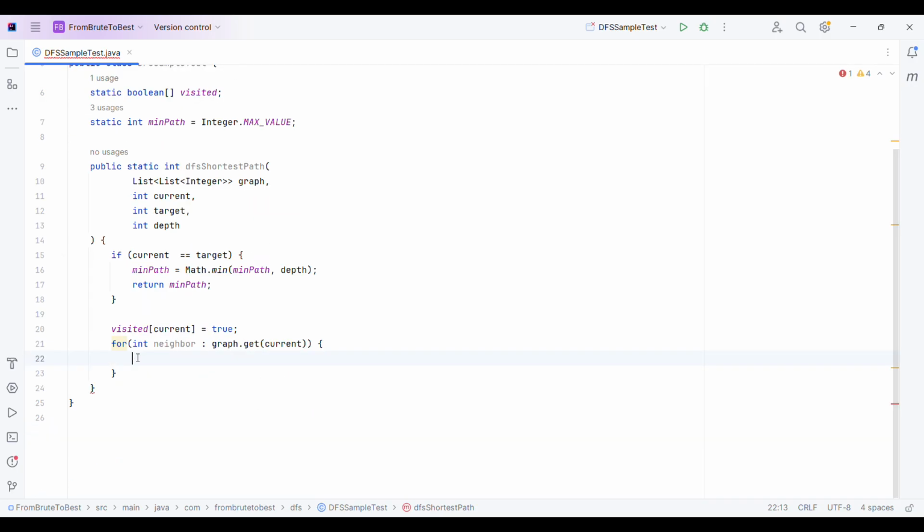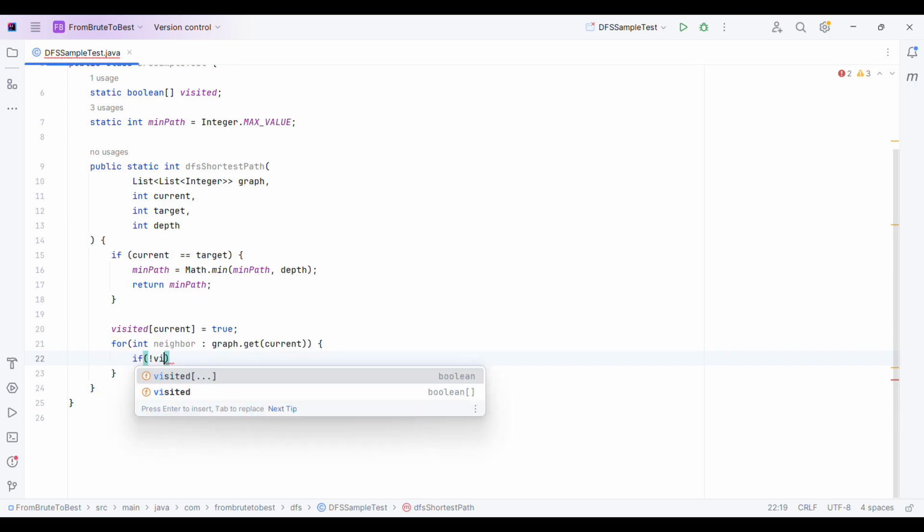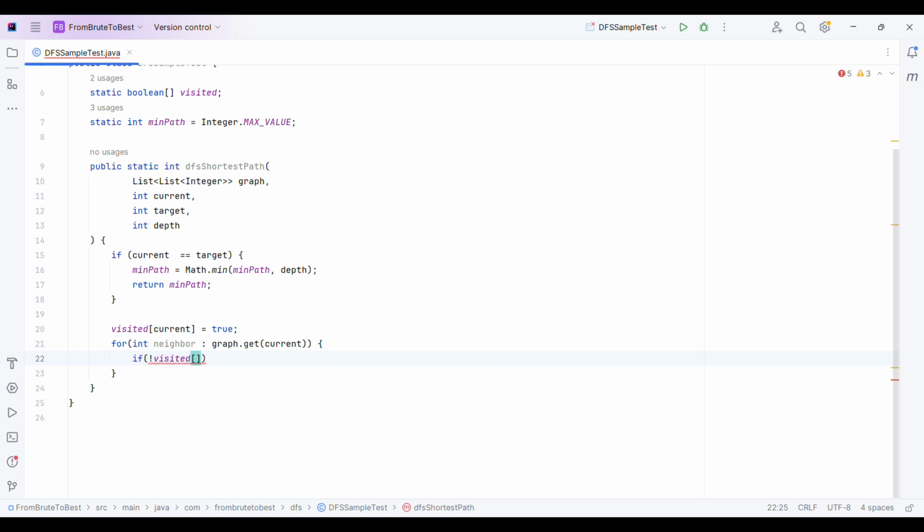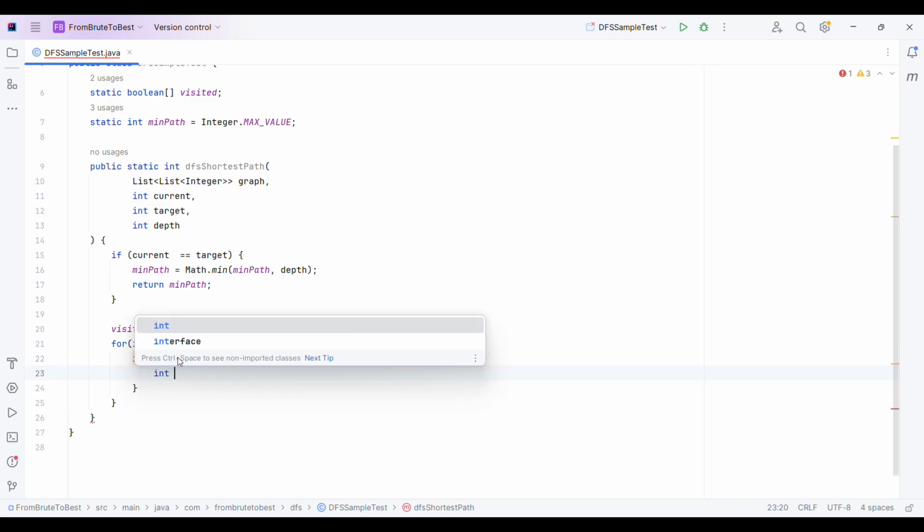And since it's DFS, not BFS, instead of first going through all the children, we will keep going deeper into child nodes. So that's why it's DFS. Here we will simply first check whether this node is visited or not. So if the neighbor node is not visited, then only we will move forward. And here we will calculate the result.